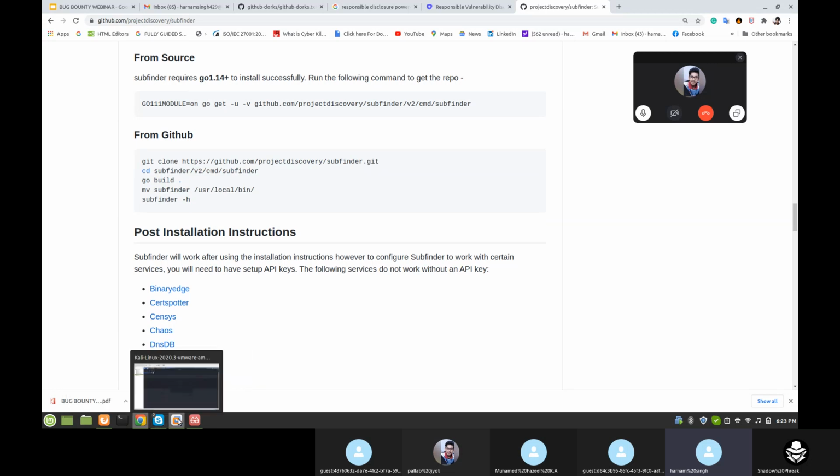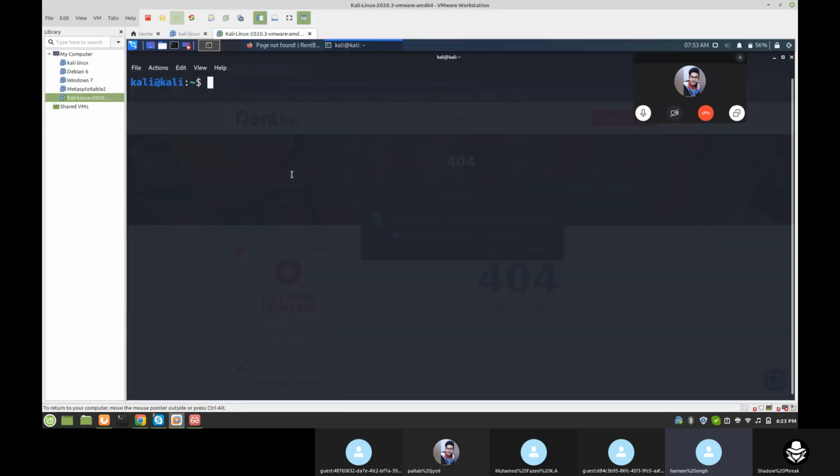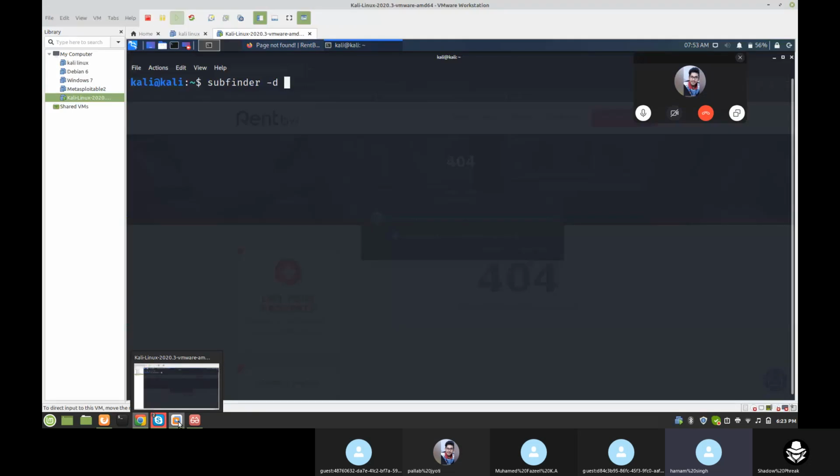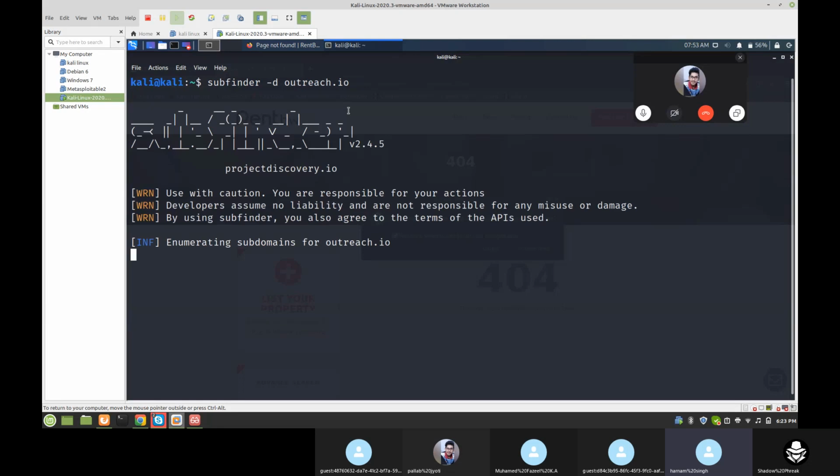So I will directly go here. How will we use Subfinder? Subfinder -d, and here we will give a domain, any domain. Copy this domain, and it will find the subdomains here.